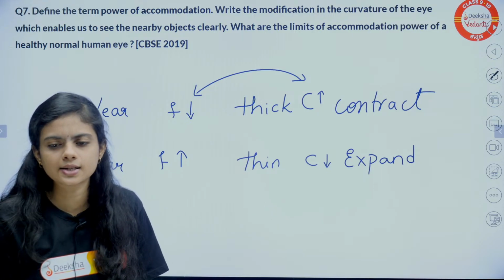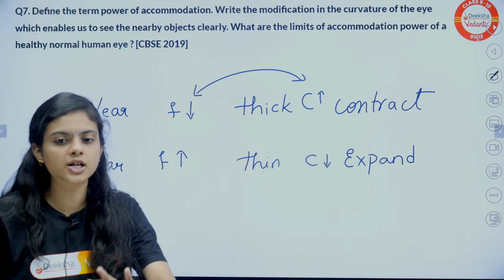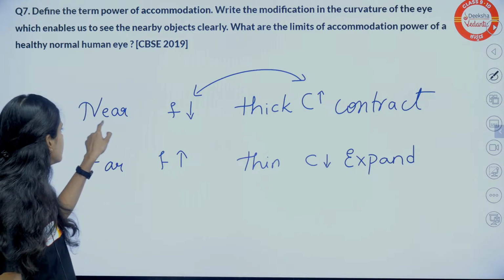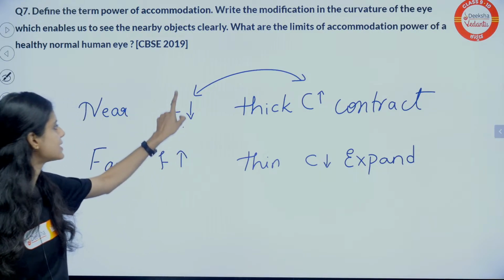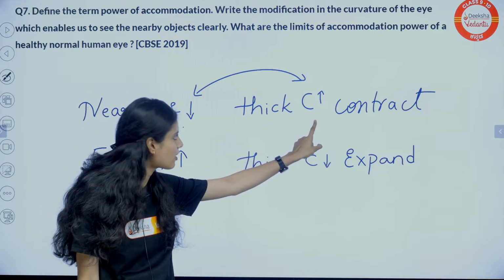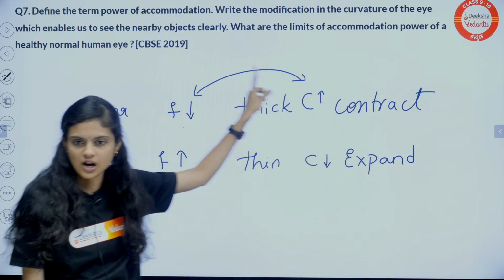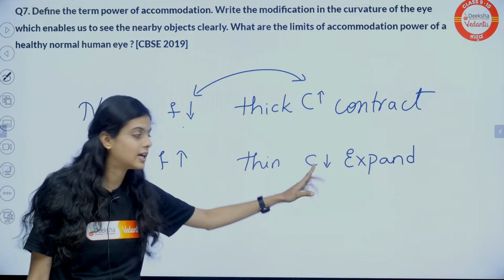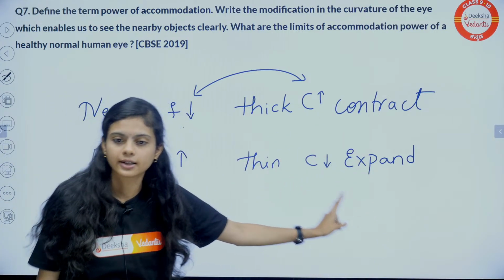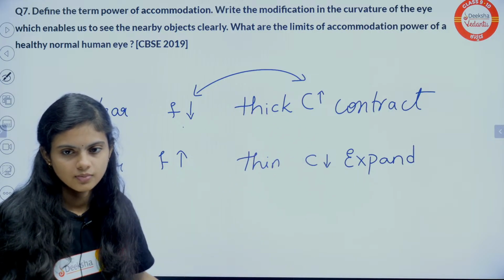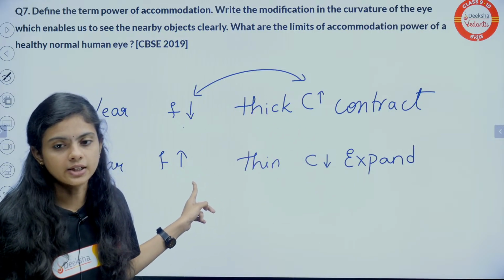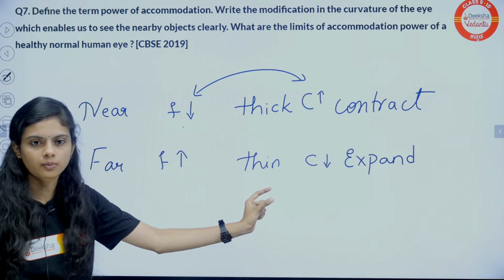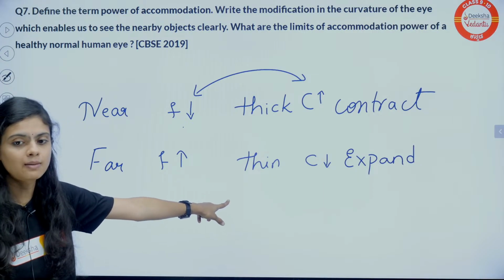Short-sightedness: cannot see nearby objects. I'll come to that, but this is important, so write this in your notes. If you are seeing near objects, focal length is less, lens is thick, curvature is more, and the ciliary muscles contract. Far: focal length is more, lens is thin, curvature is less, and the muscles expand. Is this clear? This is important, so I have written it here, not in big statements, just one point each. I hope this will help you guys.